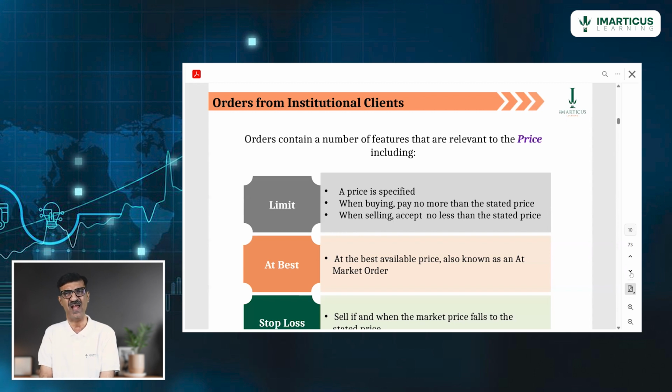Buy Reliance at best price, sell Reliance at best price. Why am I not specifying the price? I am allowed to do that. This is best price order. It is also called market price order. Please remember this. Best price order or market price order. And thus, one is limit order, second is best price order. Let's move to the third one.